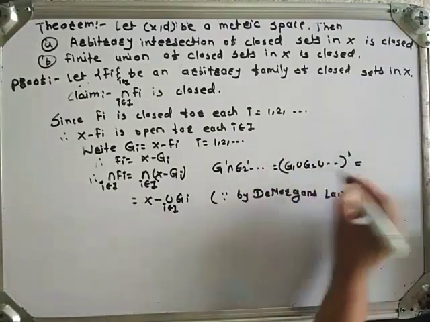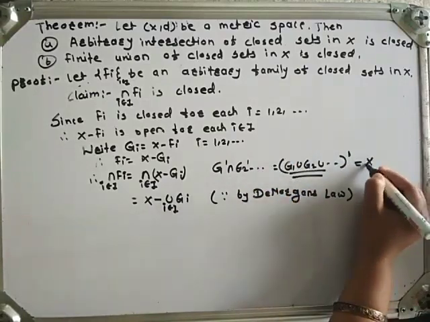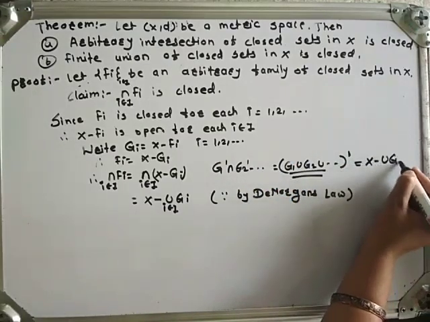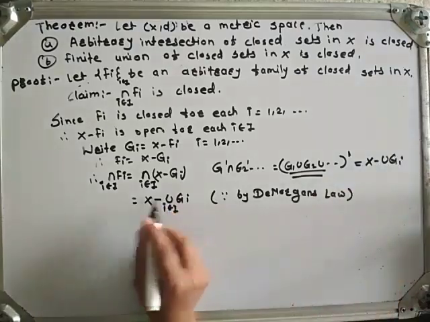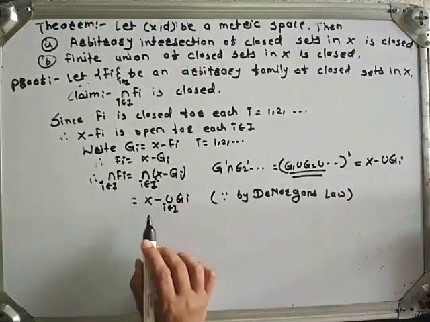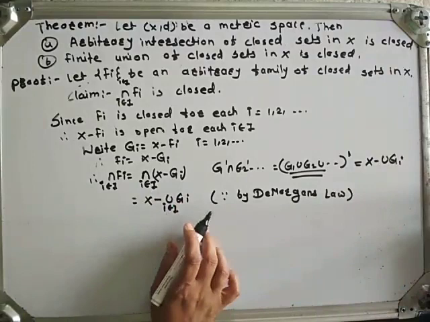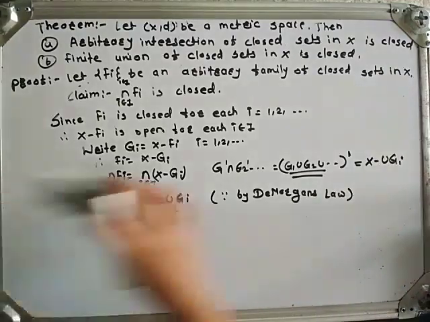That's why intersection of X minus Gi is equal to X minus union of Gi.